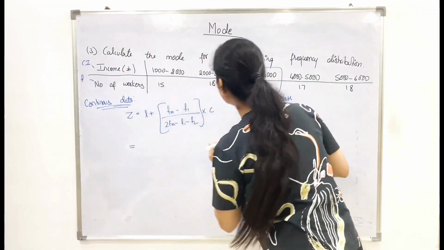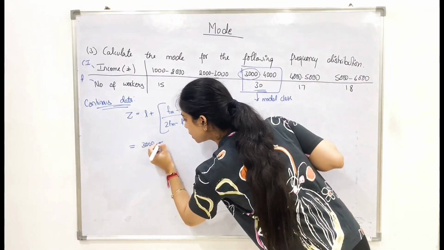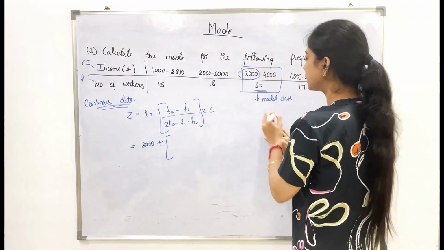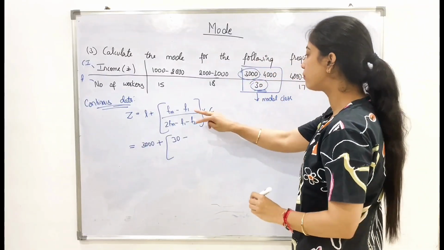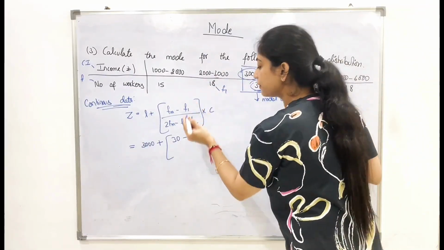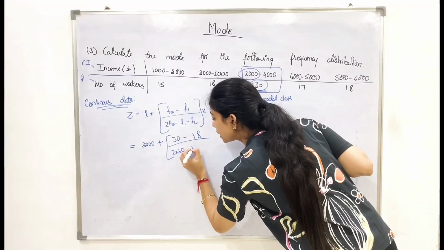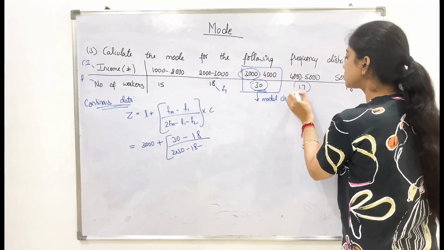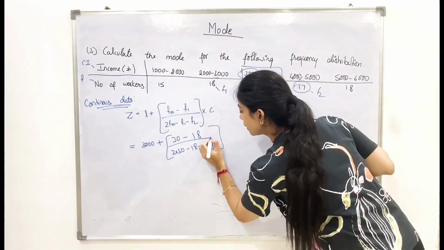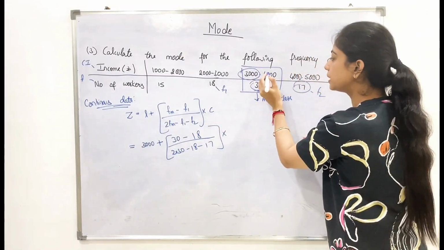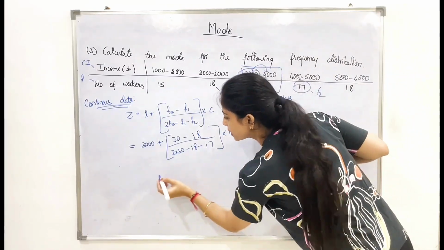So your lower limit again will become your 3000 plus Fm is nothing but the frequency of modal class, which is 30, minus F1 is nothing but your preceding value, which is 18. Again 2 into frequency of modal class minus 18. F2 will become the succeeding one, which is 70, into C, the difference between the class intervals, which is 1000. So this will be substituted.